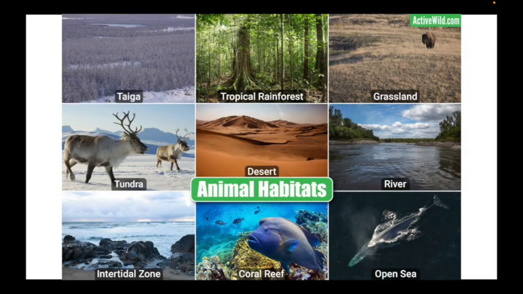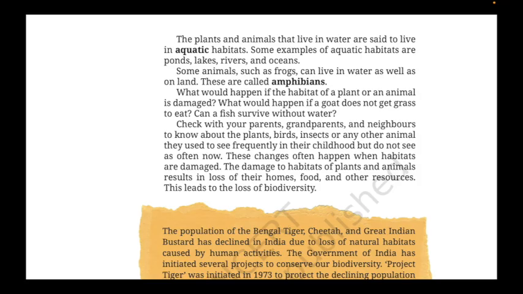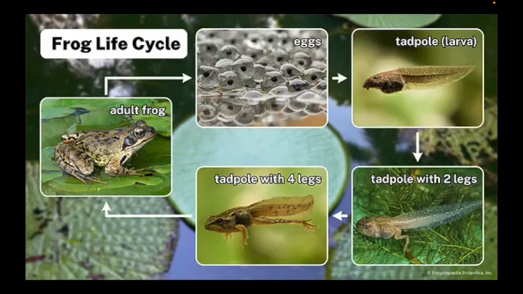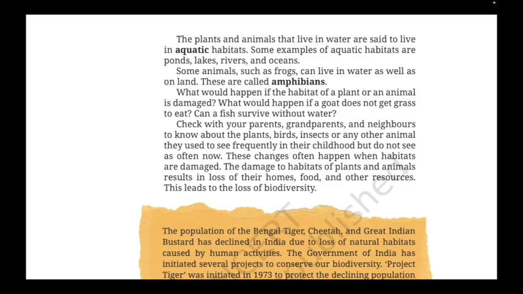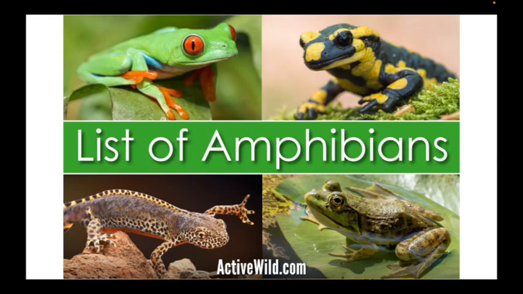Now let's come back to the habitat. Animals and plants living in water are said to be in an aquatic habitat. Animals and plants living on land are said to be in a terrestrial habitat. But some animals are very interesting. Take frogs. When they are young, as eggs and tadpoles, they live in water like aquatic animals. But when they grow into adult frogs, they live on land like terrestrial animals. Animals that live part of their life in water and part on land are called amphibians.